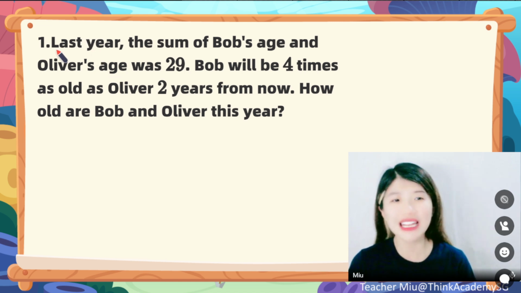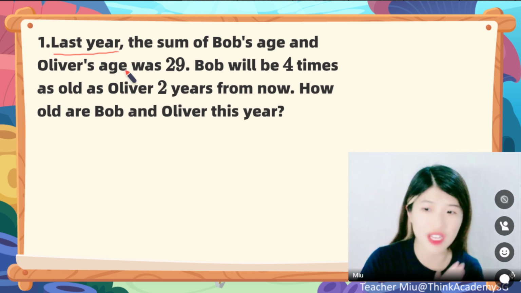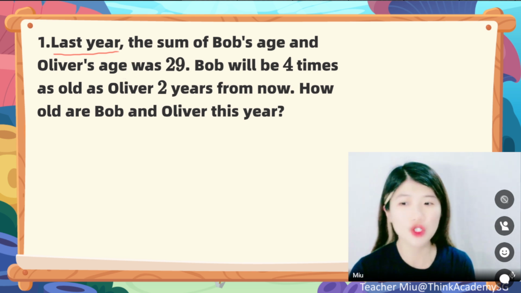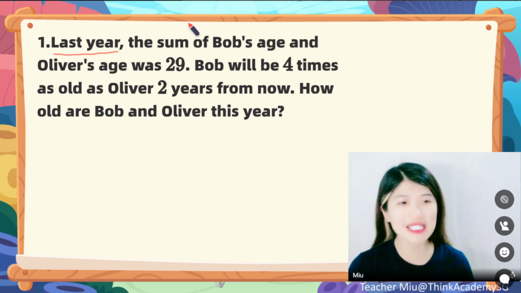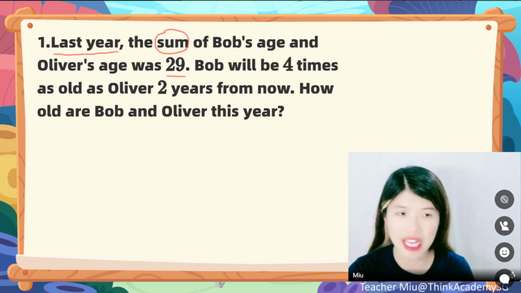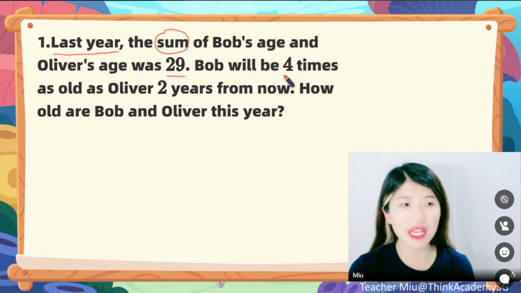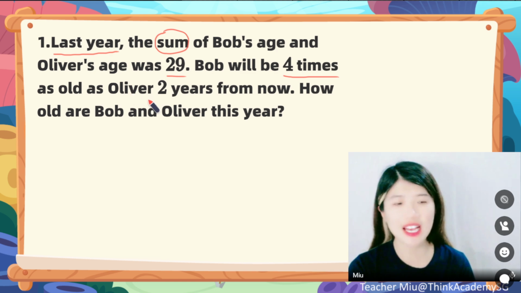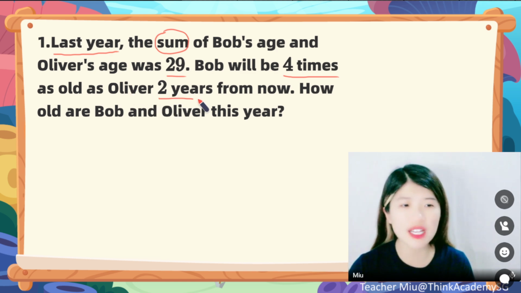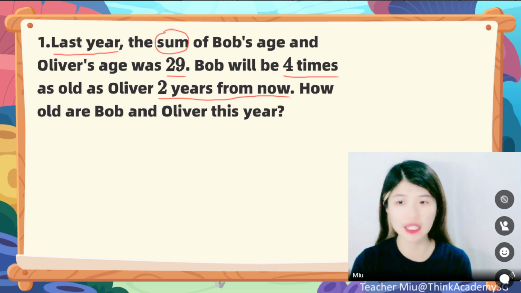Here we go. Last year, all right, you need to pay attention to the year that we are talking about, because age keeps changing every year. So here we go, dear. It says last year, the sum of Bob's age and Oliver's age was 29. And then it says Bob will be 4 times as old as Oliver 2 years from now. How old are Bob and Oliver this year? Any idea?